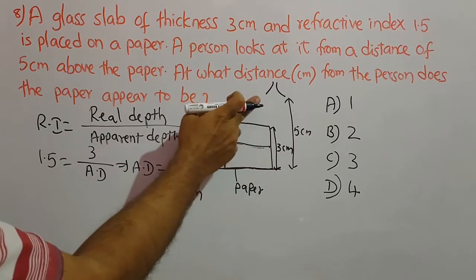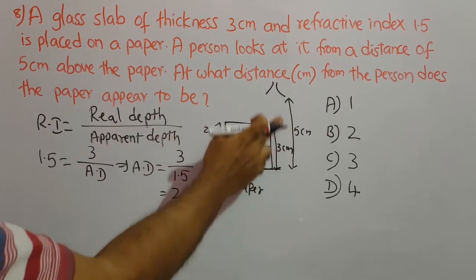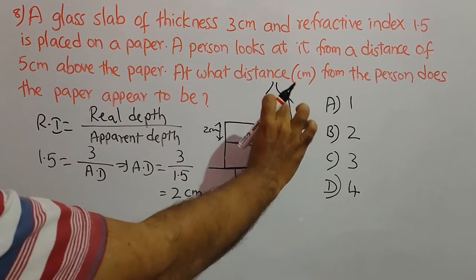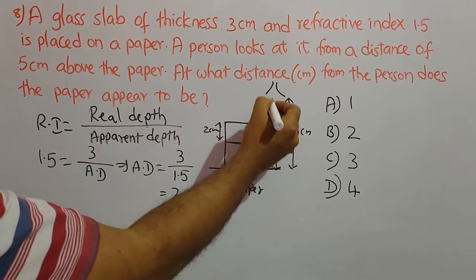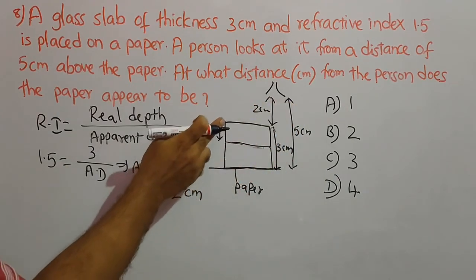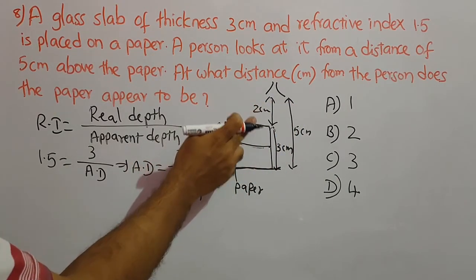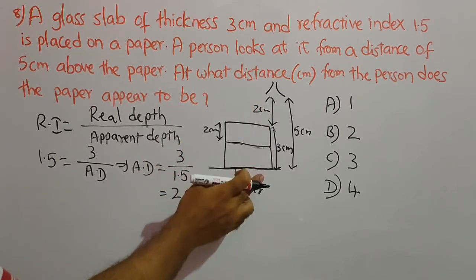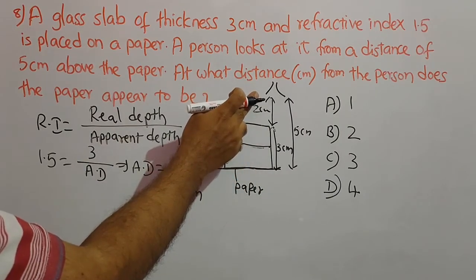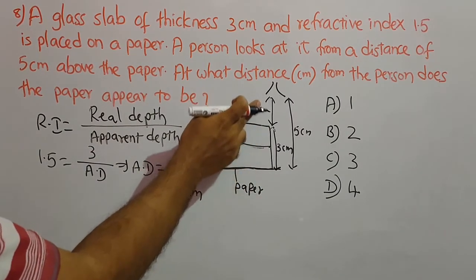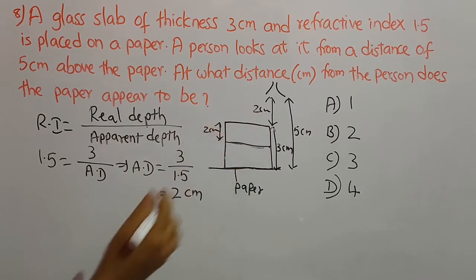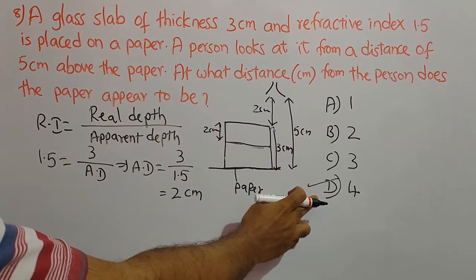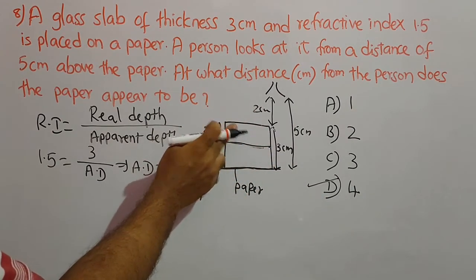So already the distance between the observer and the paper is 5 centimeters, of which the thickness is 3 centimeters. So the remaining 2 centimeters is here in the air, and the apparent depth is 2 centimeters. So total, this 2 centimeters and this 2 centimeters. So the paper appears as if it is 4 centimeters from the observer. So finally the answer is option number 4, so D is the correct answer for this question.